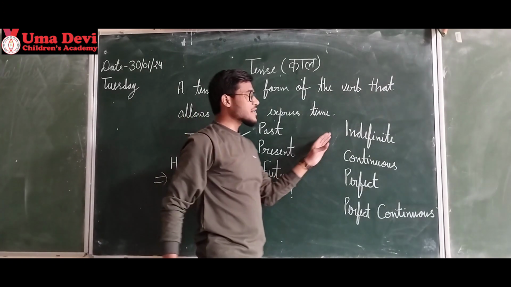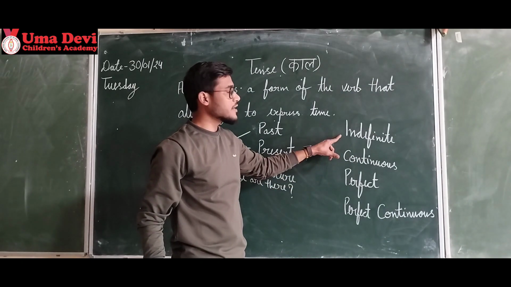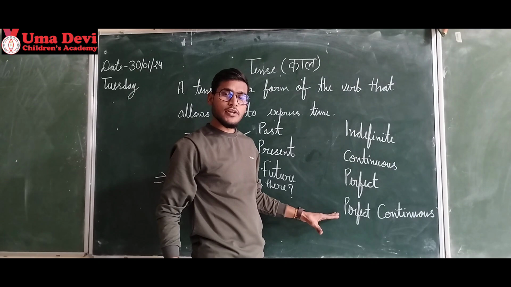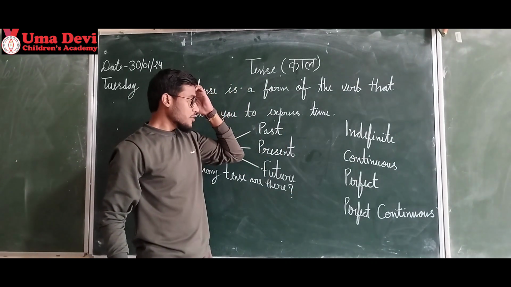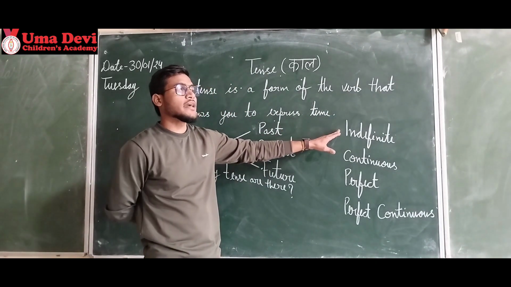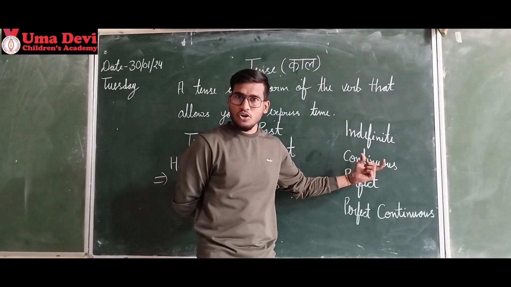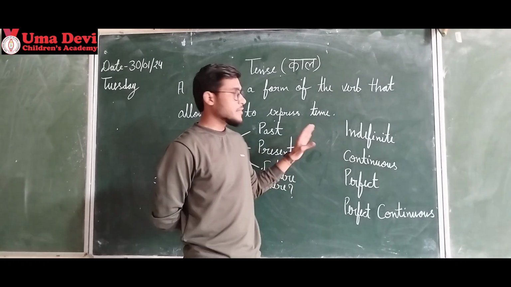So there are 4 subtypes of tenses. First one is indefinite, continuous, perfect, perfect continuous. In indefinite we talk about anything that happened and it is not clear whether it is completed or not, then we can say it is indefinite.